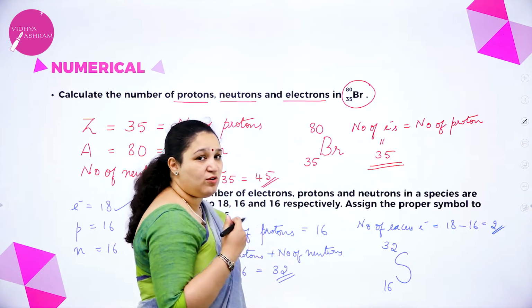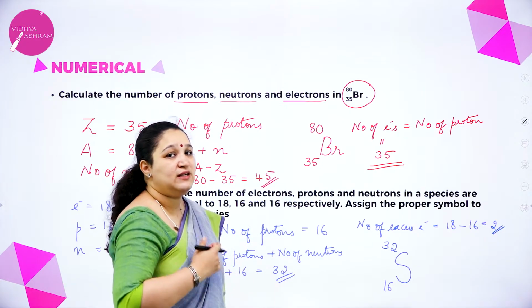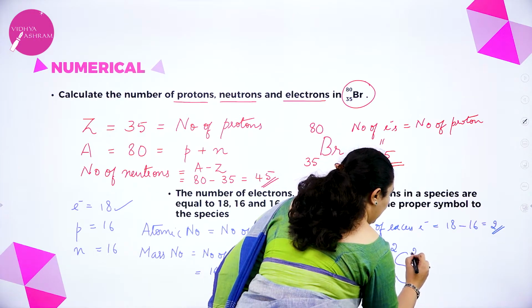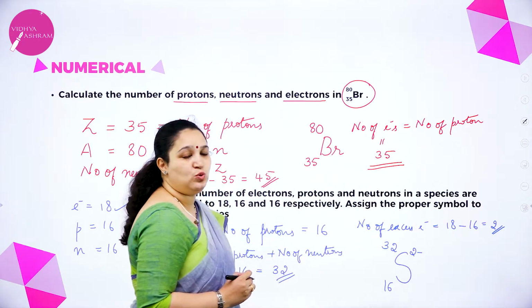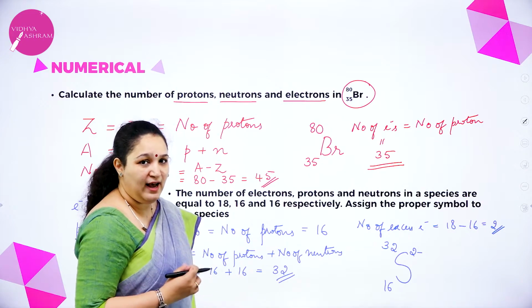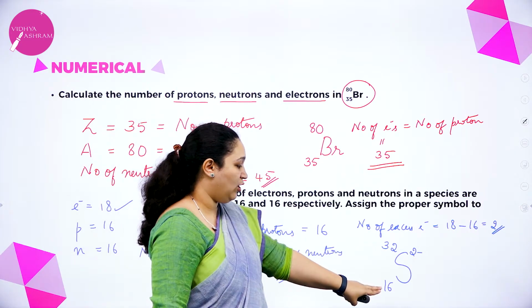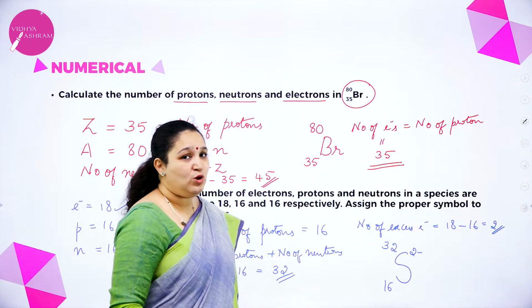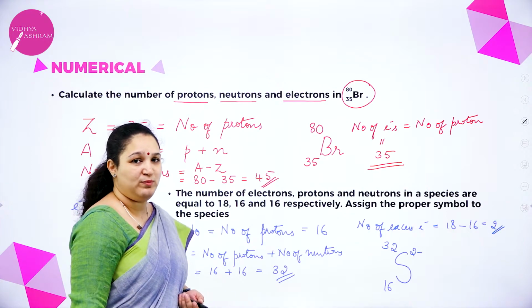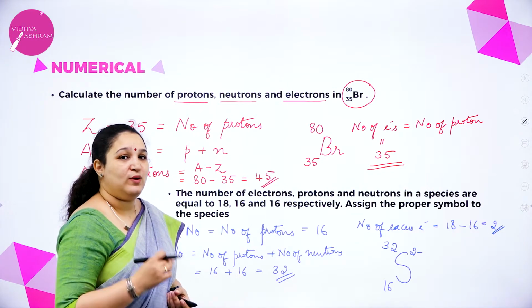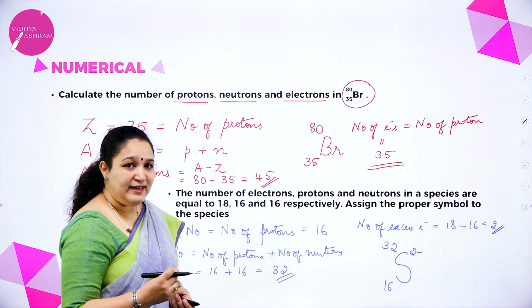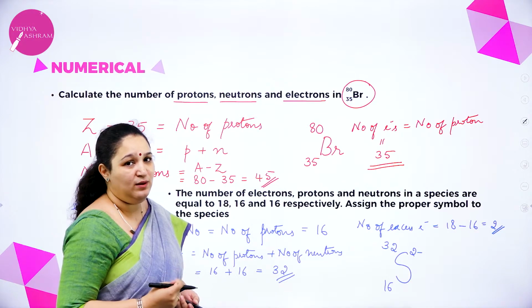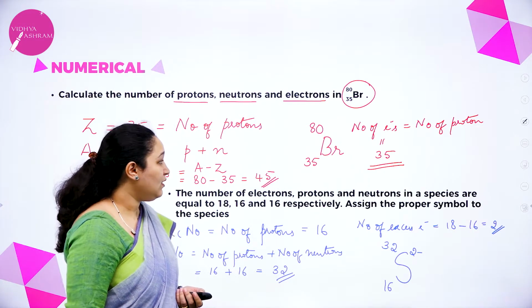Because there is excess of electrons, we got to know that it is an anion and there are 2 excess electrons. So the atom has to get a charge of 2 minus. So it's a sulfide ion which has atomic number 16, mass number 32. I hope you have understood how to solve this problem. If you have any doubts, you can pause the video, write it down, and play again and try to understand the problem. Okay.